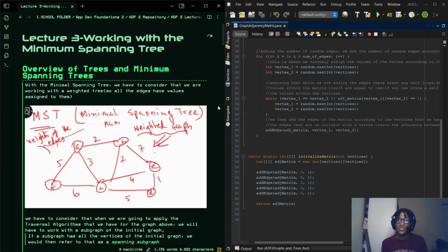As simply as that. So with the minimum spanning tree, we have to consider that we are working with a weighted tree. So all the edges have values assigned to them.